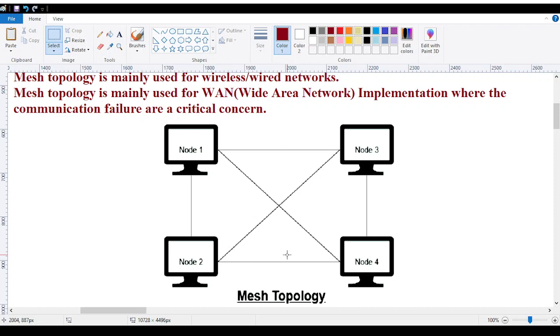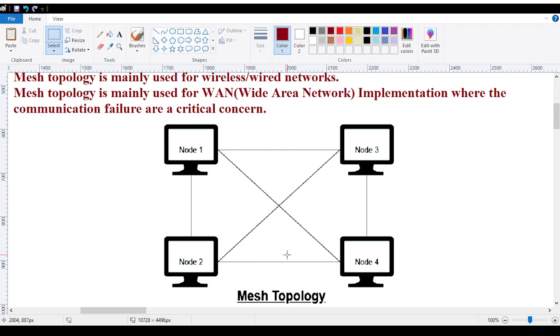If I'm using Jio, or I'm using Airtel, Airtel is not going to give me a separate connection for me. They have those connections from where I'm getting the signal. That is what the mesh topology says. It is the topology which is widely used for wireless and wide networks, a topology where wide area network implementation is done. All over the globe is connected by using the WAN network.